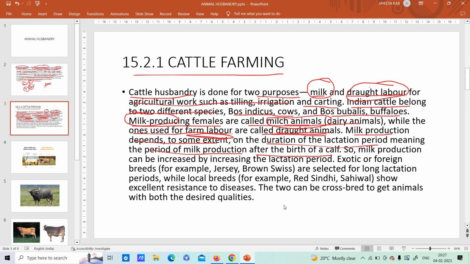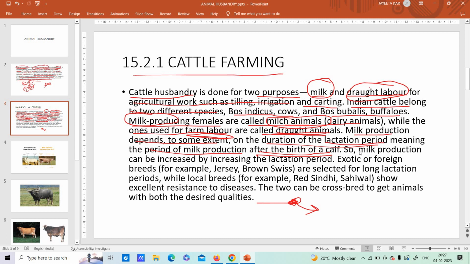A baby cow is called a calf. After the calf is born, the female cow starts producing milk, and that milk is taken up by the calf. So milk production after the birth of a calf is called what period? Lactation period.